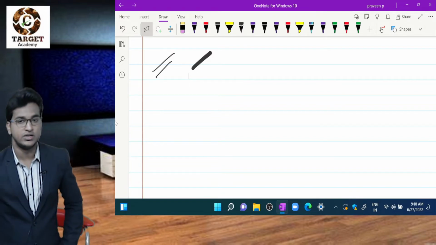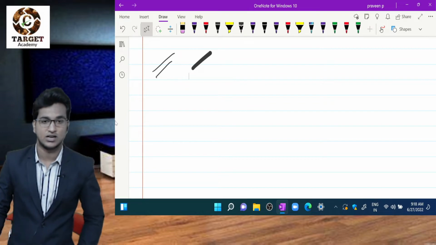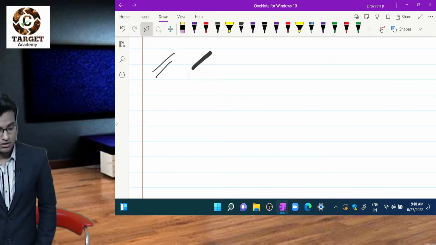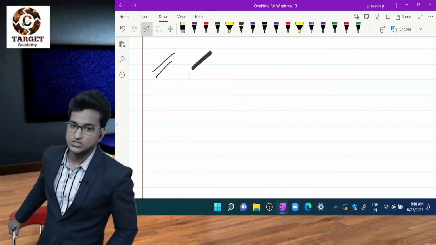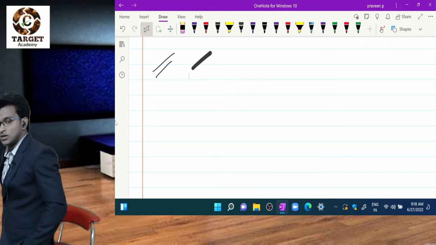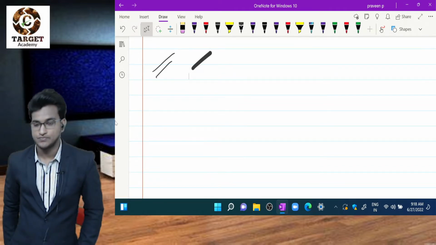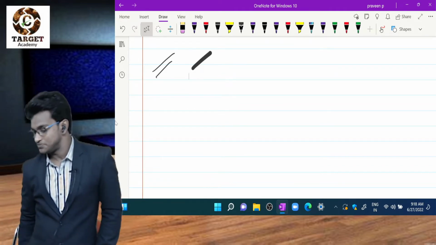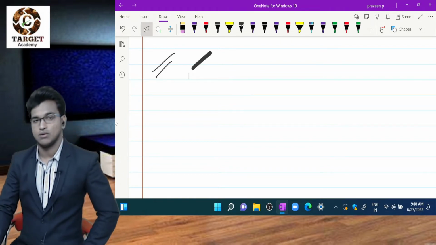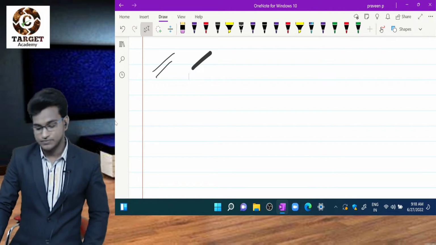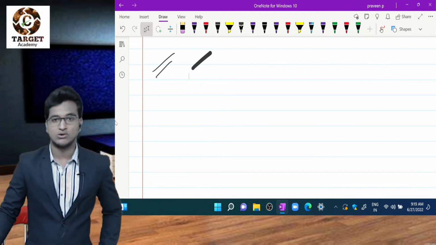Before we go to the further concept, first of all, I'll just revise the previous class. In the previous class, the important concept we discussed is golden rules of accounting, right? Do you remember? Tell me what are the golden rules of accounting? Actually there are 3 golden rules, right?